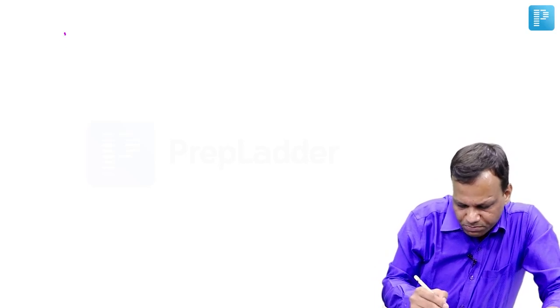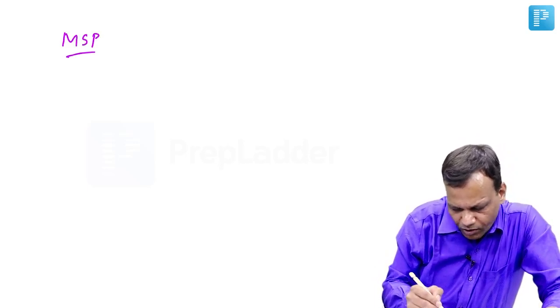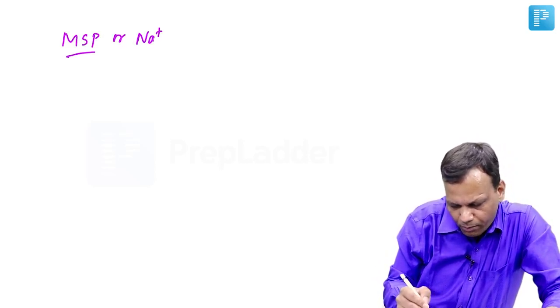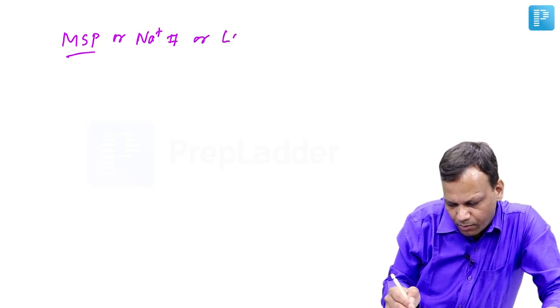Okay. Second important property of beta blockers is membrane stabilizing property, or we can say sodium channel blocking property, or local anesthetic property.